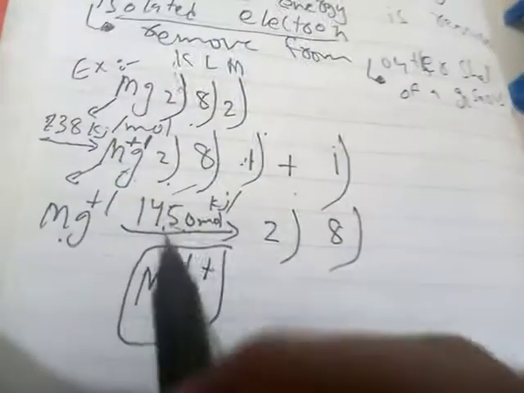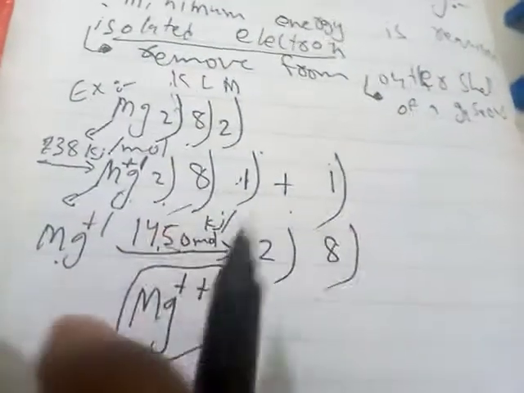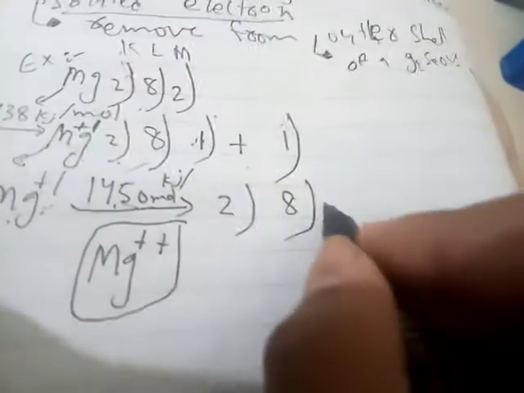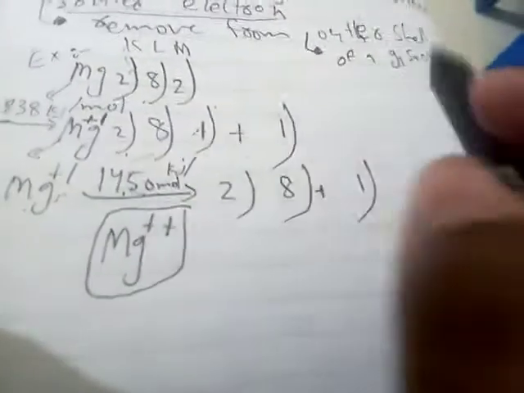Magnesium loses its electron as a free electron, so in both steps we have a free electron.